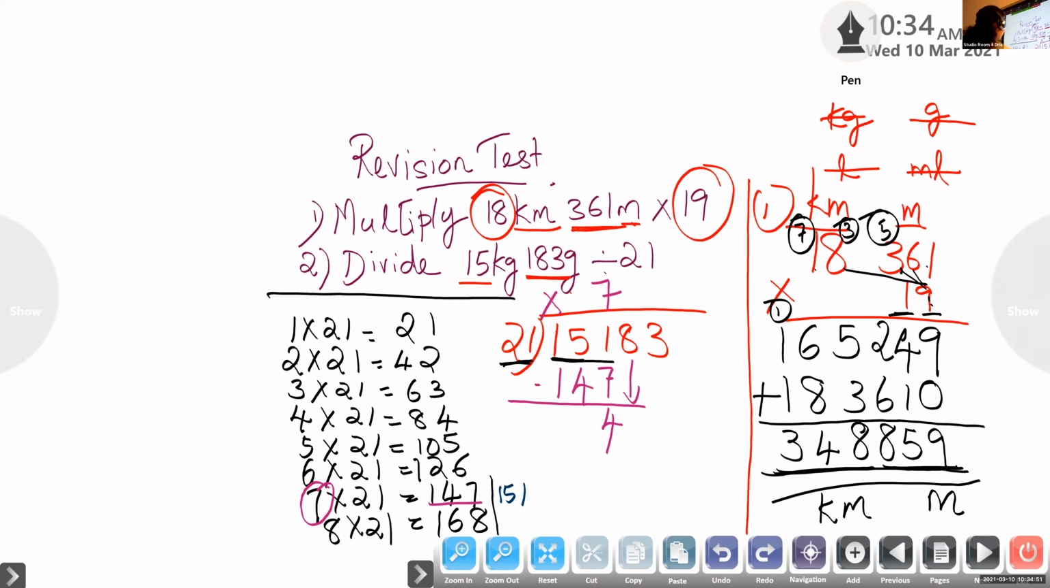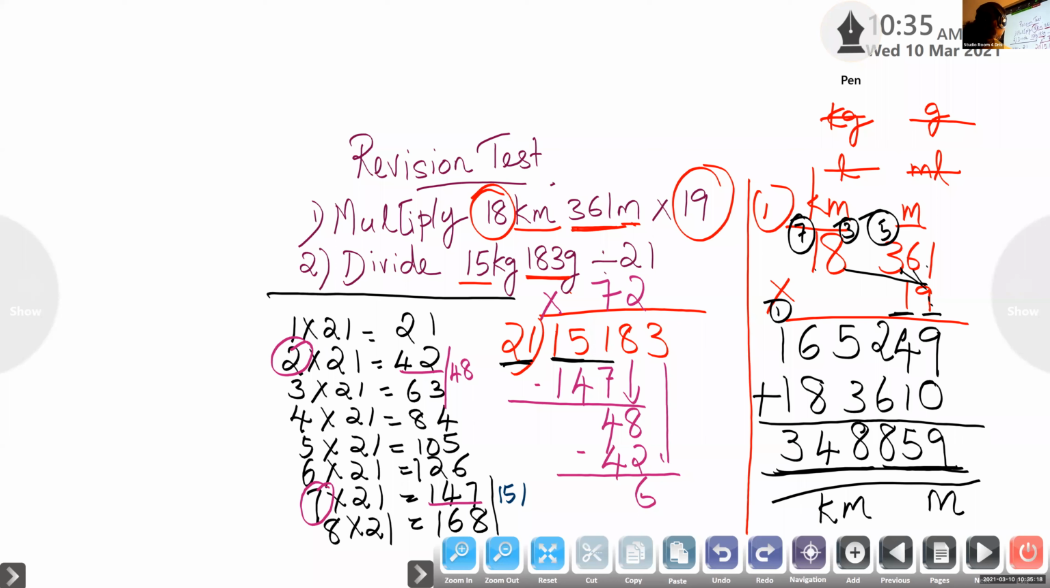Bring down 8, 48. Now look here, 48 is between 42 and 63. So which one will you take? You can take only the number before 48. So that is 42. So how many times? 2 times 21. 2 times 21, you will get 42. When you subtract, you will get 6.